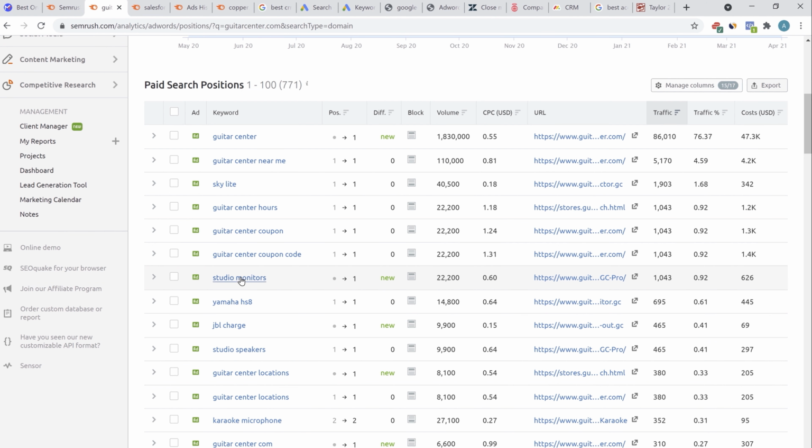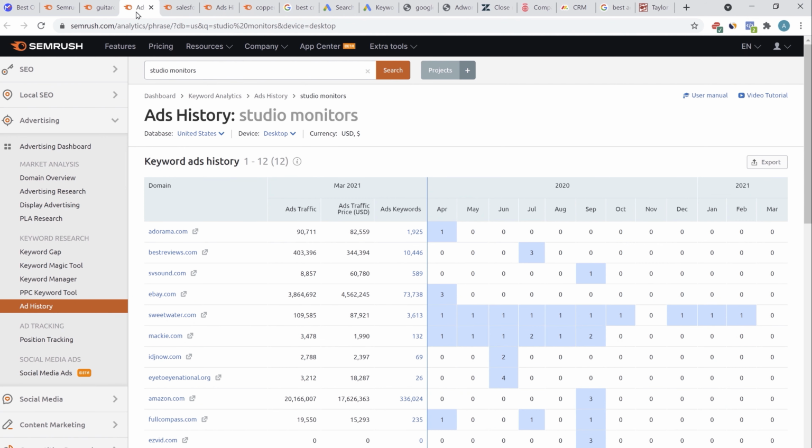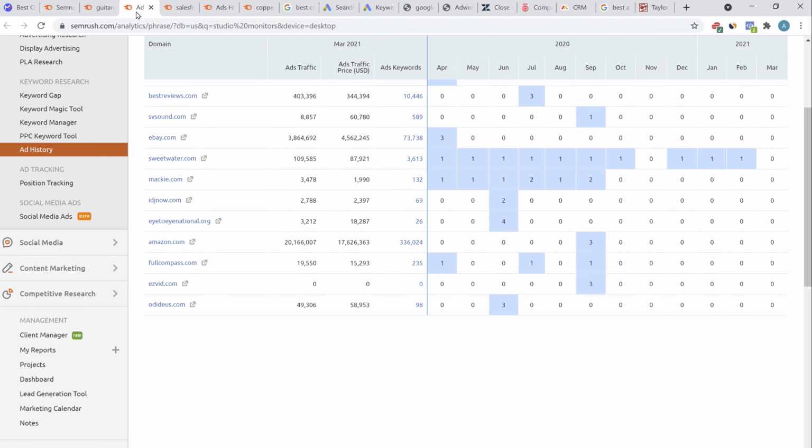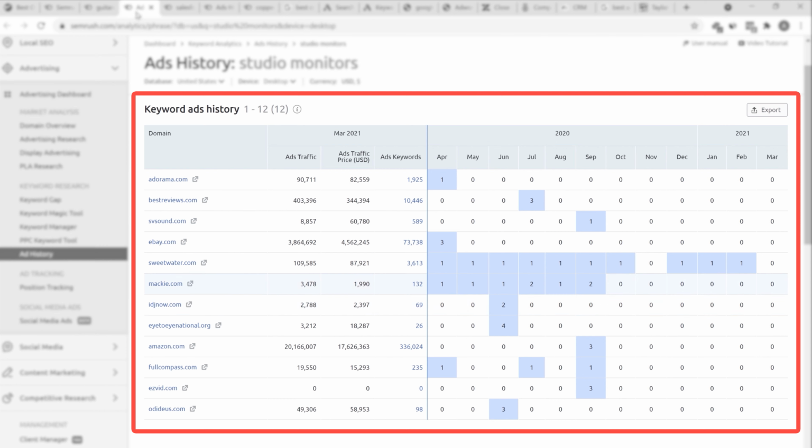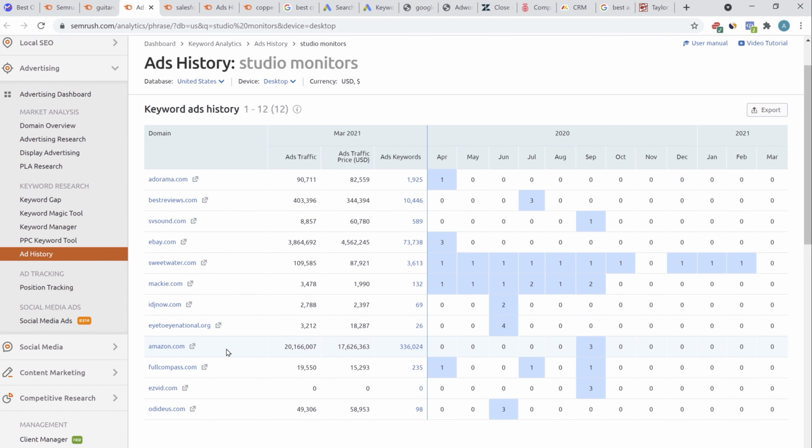So let's say you are selling studio monitors. Studio Monitor has a search volume of 22,000 and Guitar Center is being shown number 1 for studio monitors. If we check the studio monitors ad history, you can see all these players are running ads for this keyword: Sweetwater, Mackie, iDJ Now. So you have a list of all the competitors who are running ads.